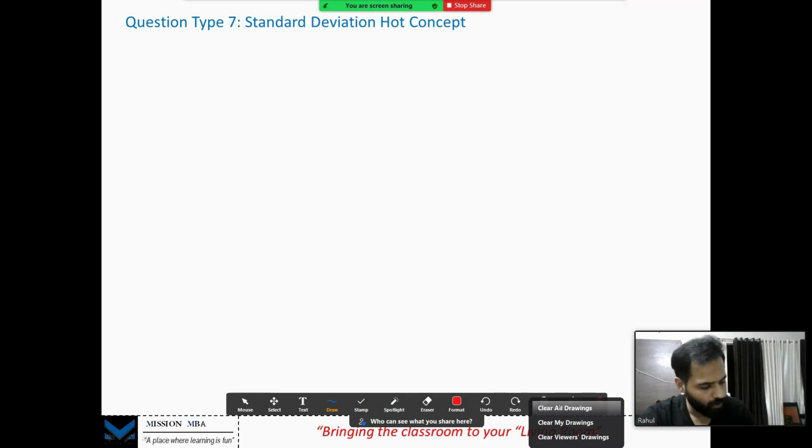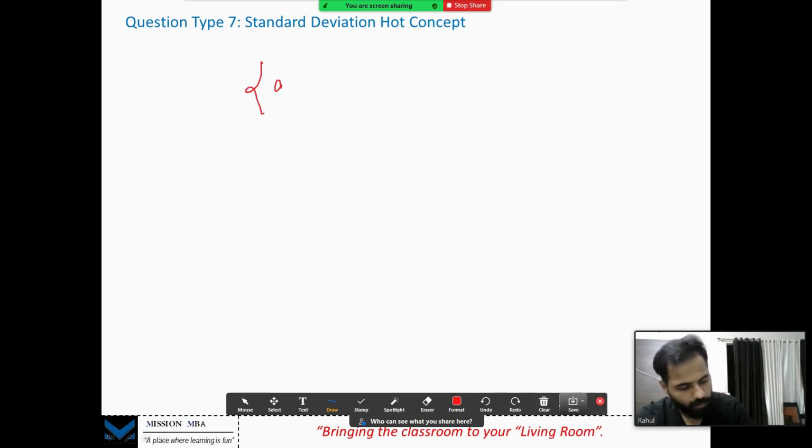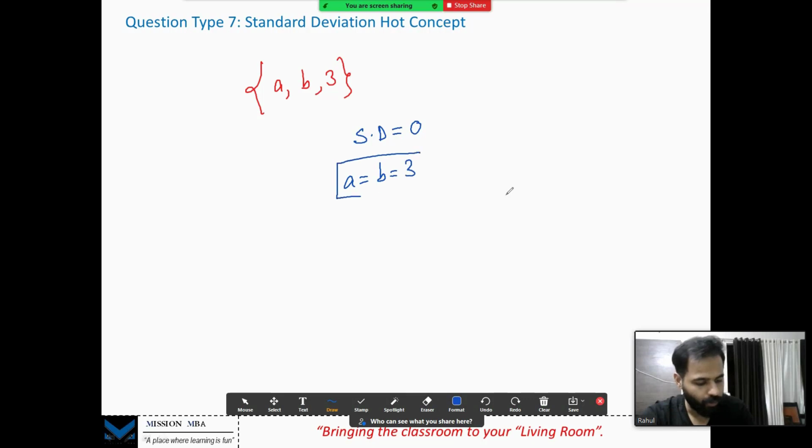So a simple question to you: if I say that the numbers a, b and 3 form a set, and it is given to us that the standard deviation for this particular set is 0, I can surely say that a equals b equals 3, no other possibility. Why? Because for standard deviation to be 0, all the numbers of the set have to be equal. So a equals b equals 3, that's it.